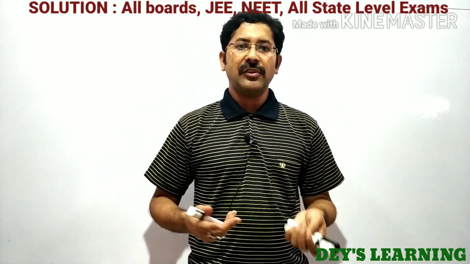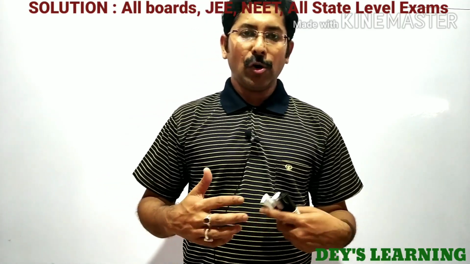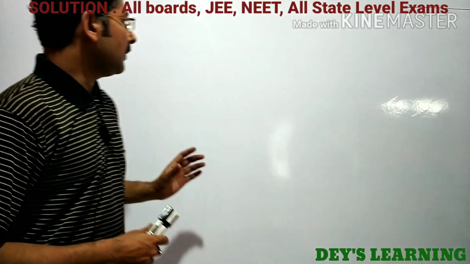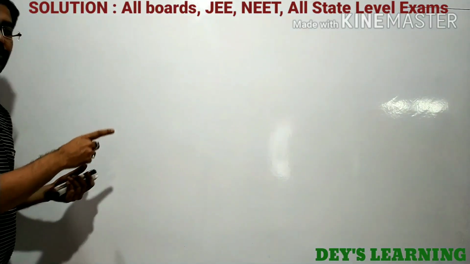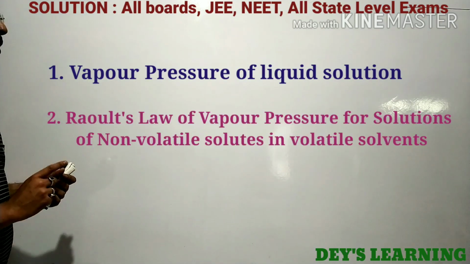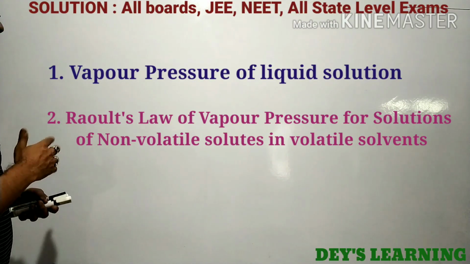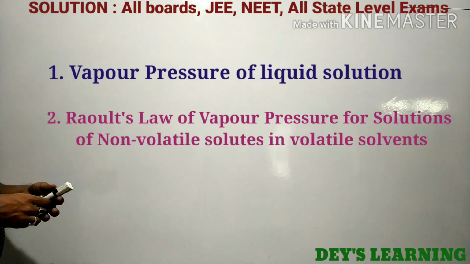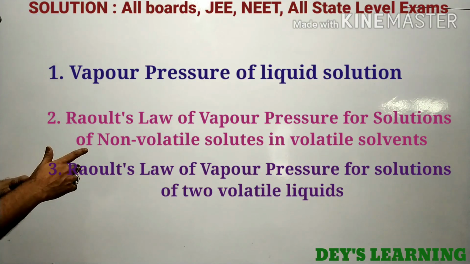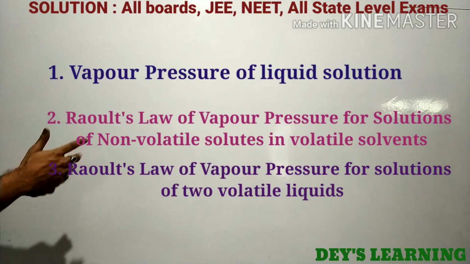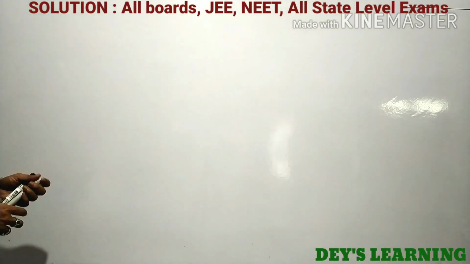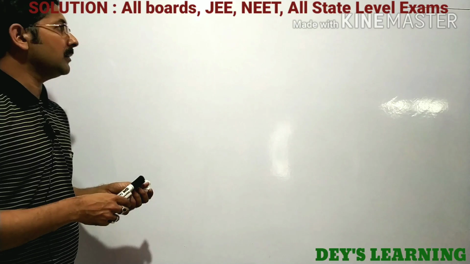Today we are starting the solution chapter. In today's lesson we are covering the following topics. Number one is vapor pressure of liquid solutions. Number two is Raoult's law of solutions for non-volatile solute in volatile solvents. Number three is Raoult's law of solutions for solutions in which there are two volatile solvents. Okay, let's go one by one.